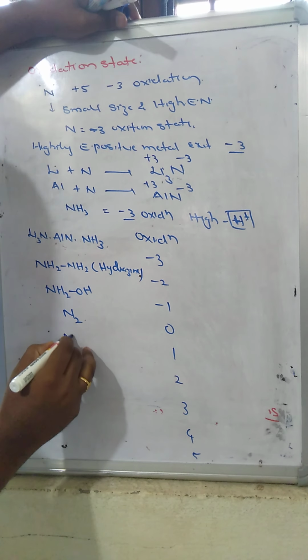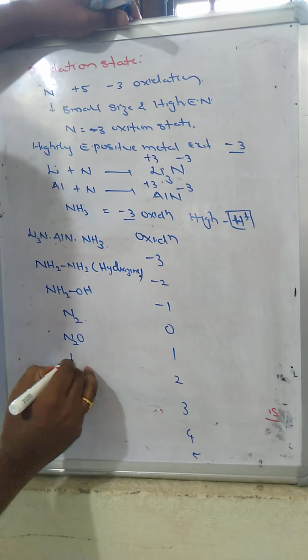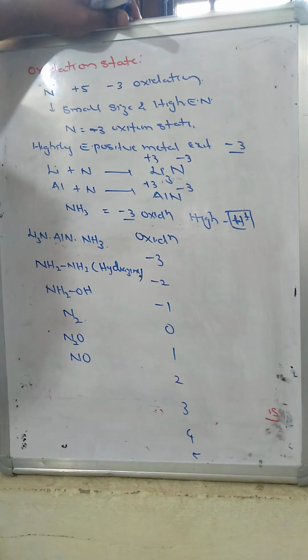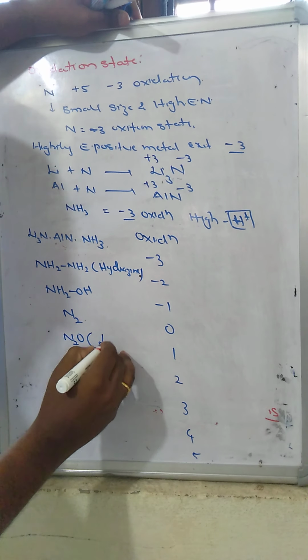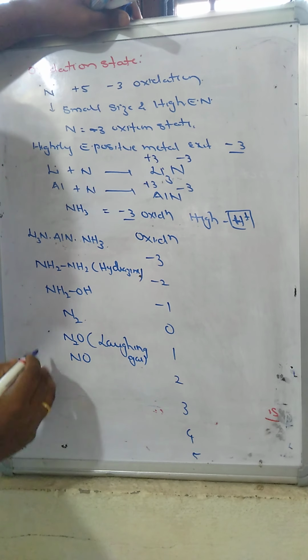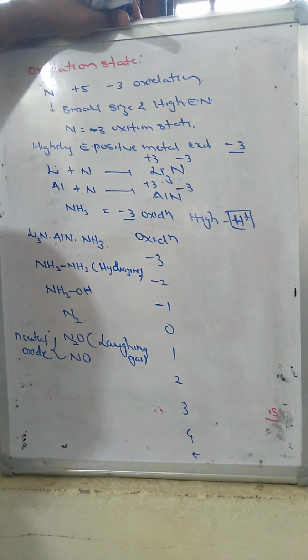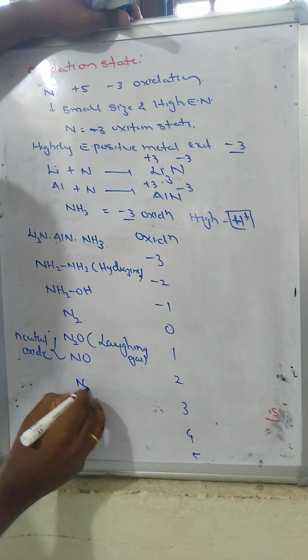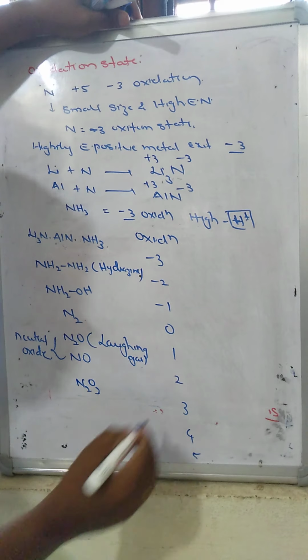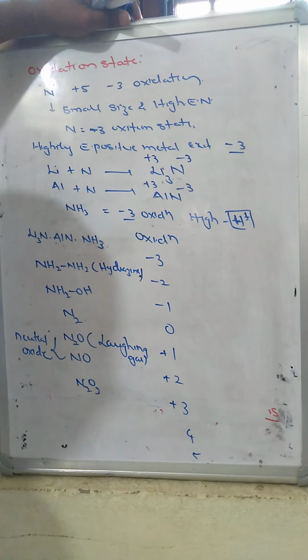Now the positive oxidation states of nitrogen compounds, taking some oxides. Nitrous oxide exhibits +1, and nitric oxide +2. Nitrous oxide is also called laughing gas. Both are neutral oxides. N2O3, nitrogen trioxide, exhibits the +3 oxidation state.